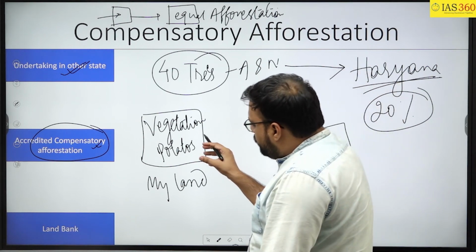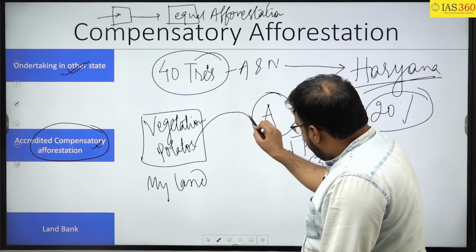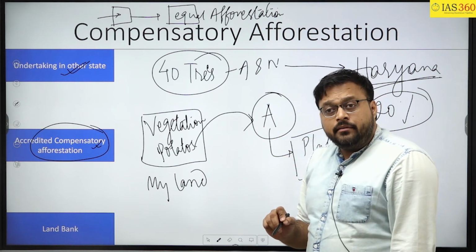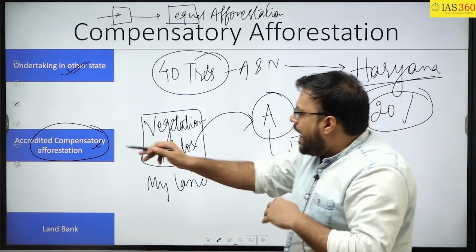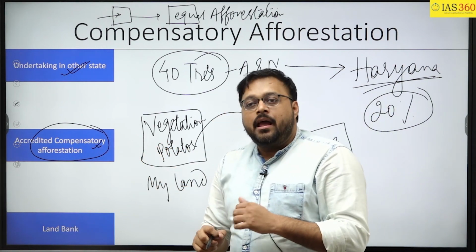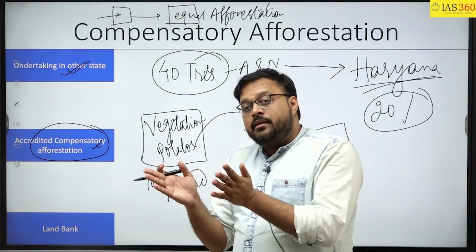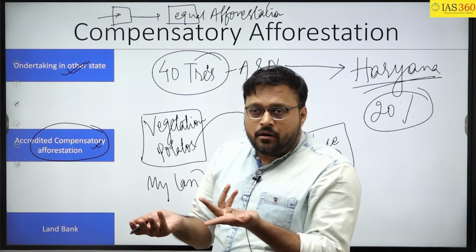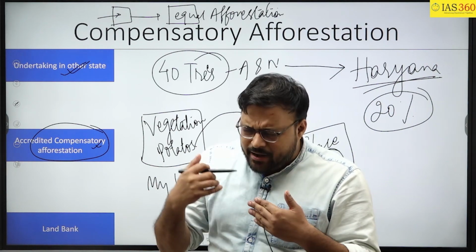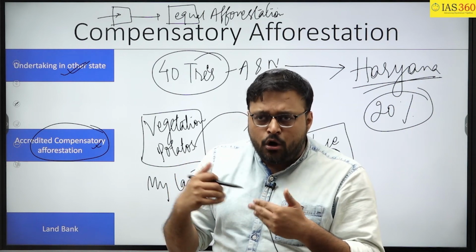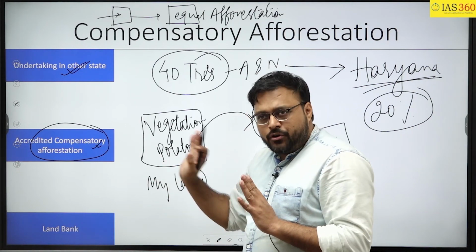Now, if I am producing vegetables here and he is purchasing my vegetables, then it will be considered as accredited compensatory afforestation. Clear? So now I don't find how it is afforestation, but this is the idea given by the government again. But I know that the environmentalists will not favor this idea of accredited compensatory afforestation.